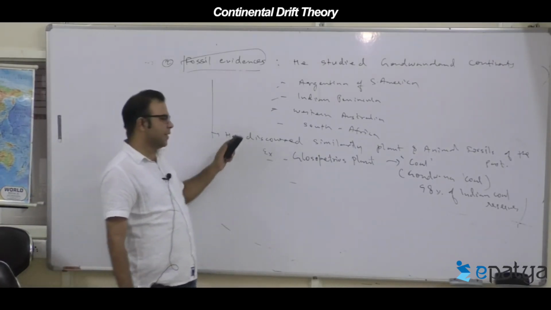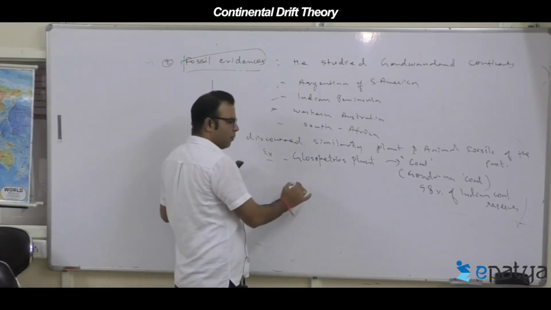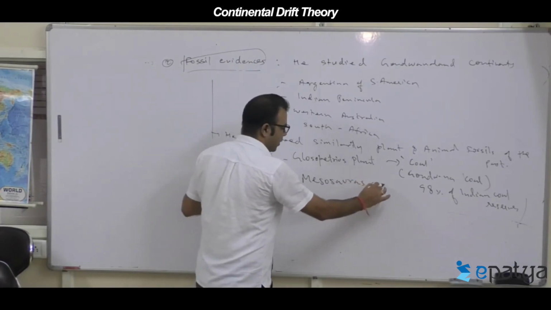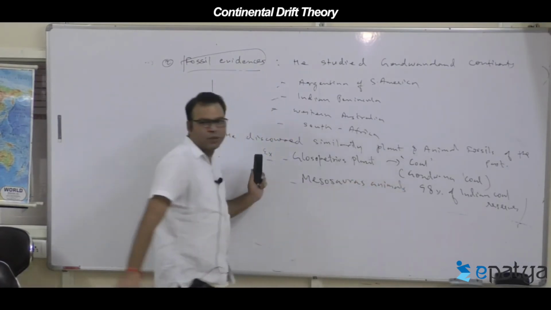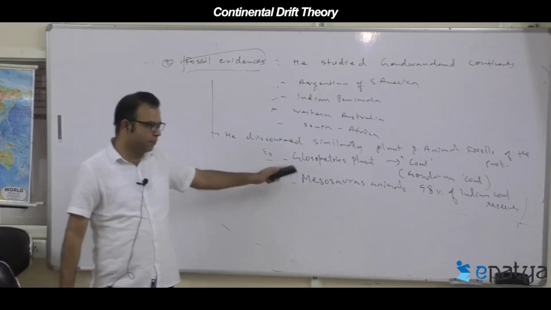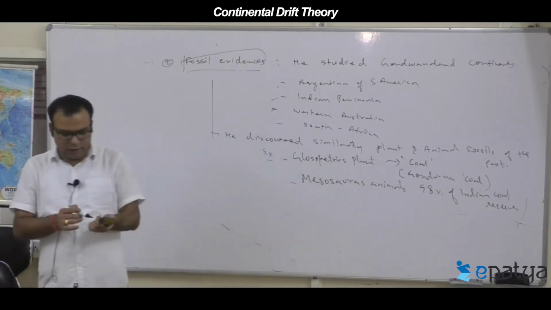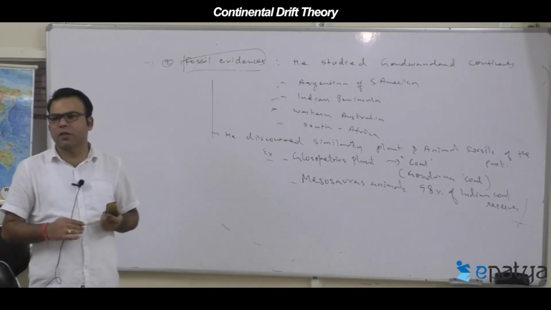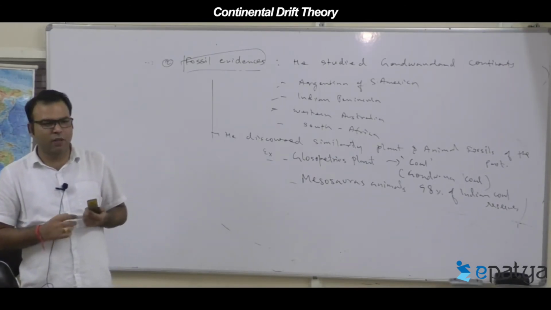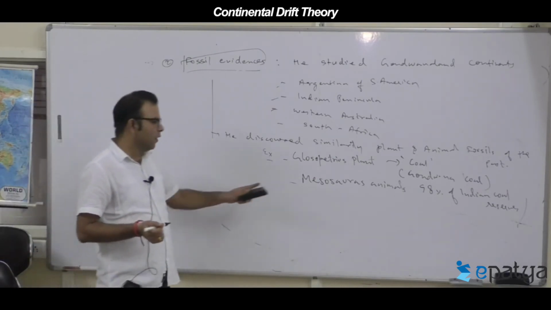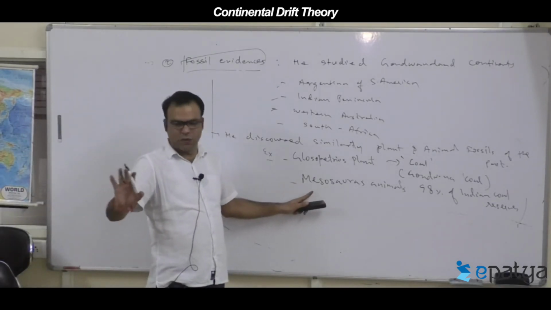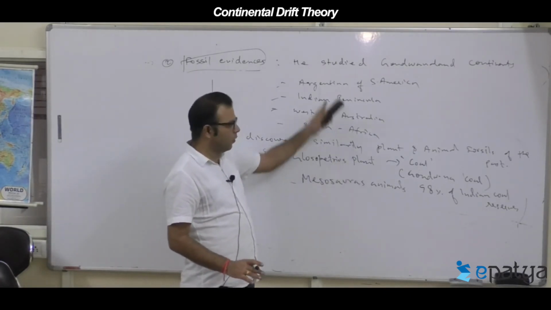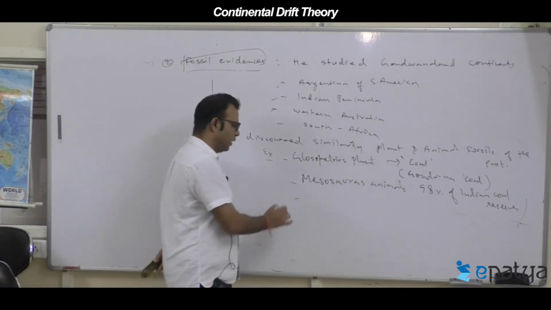Okay, now second, he talked about the Mesosaurus animal. These are Mesosaurus animal fossils, please remember the names. Think of these as like the forefathers of kangaroos. They are not existing today. So Mesosaurus animals are found in all these land masses. This is also an animal fossil.